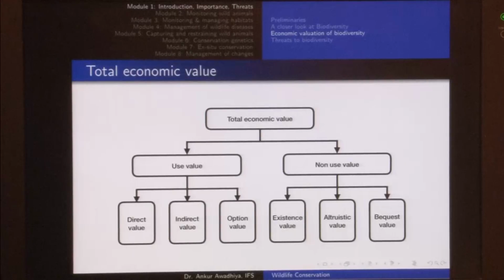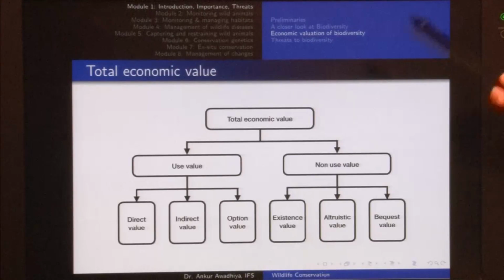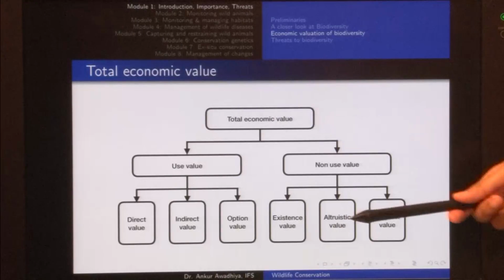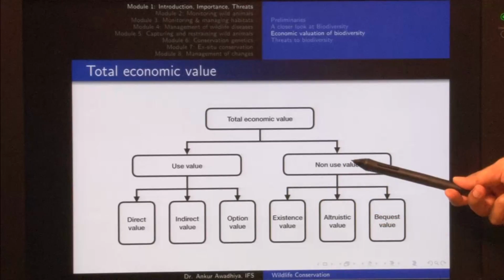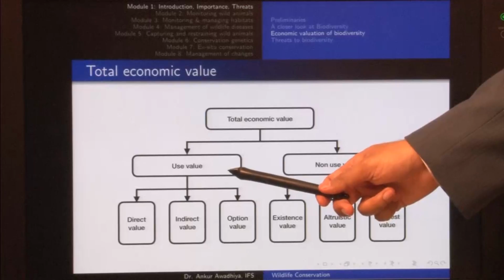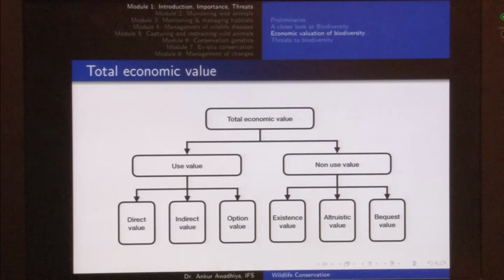Now, to understand how we can put a rupee or a dollar value to biodiversity, let us have a look at this chart. So, the total economic value of anything, and especially things like biodiversity, can be ascertained by using this chart. Total economic value includes the use value and the non-use value. Use value happens when something is actively being used, non-use value happens when you are getting a value out of something even when you are not using that resource.